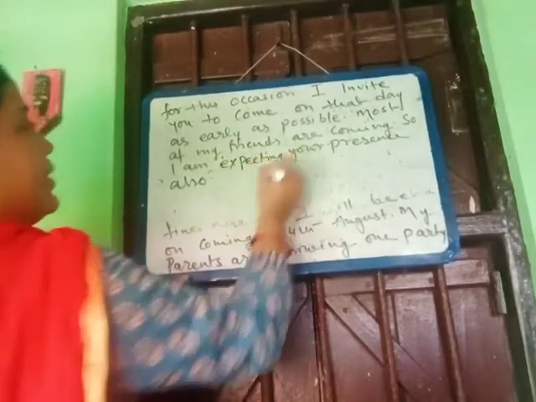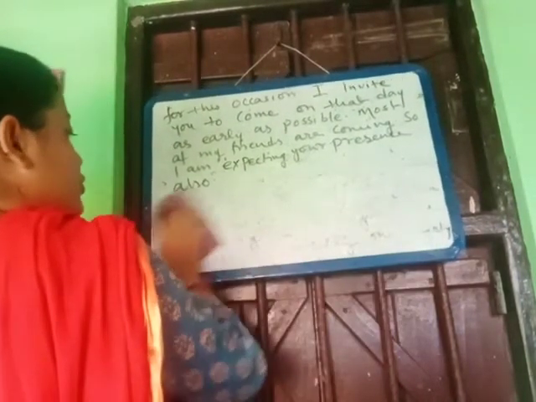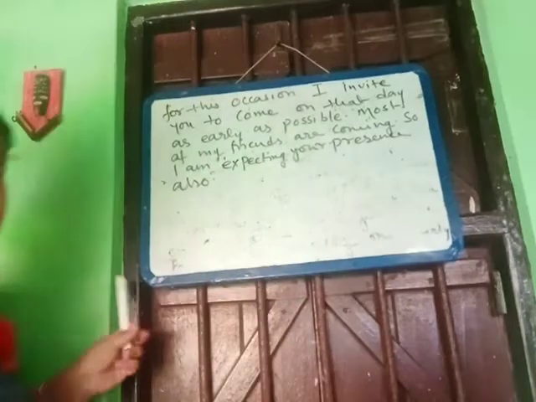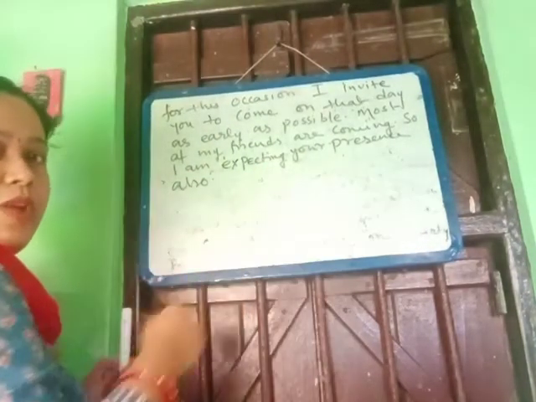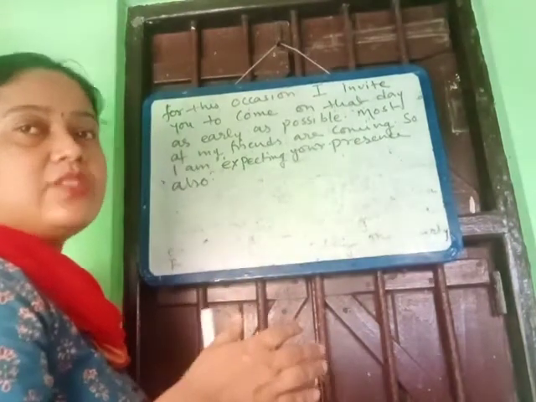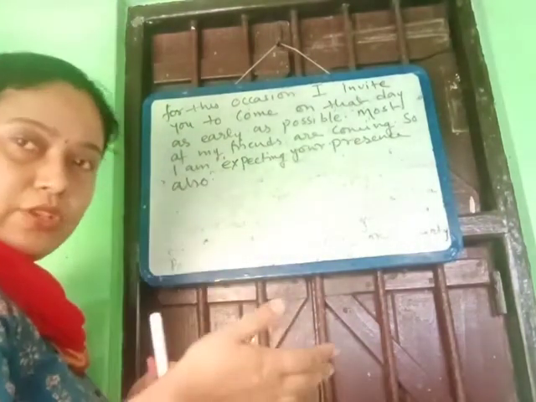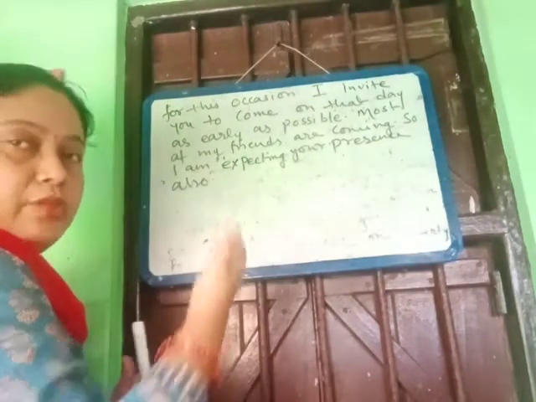Expecting your presence also. All this writing you should make in one paragraph, and after that you will change the paragraph and write a different one. As you know these things very much, we have done them also, and only for revision I am telling you to follow this.